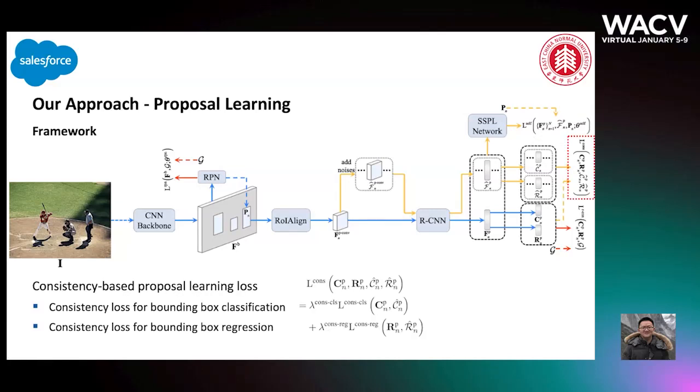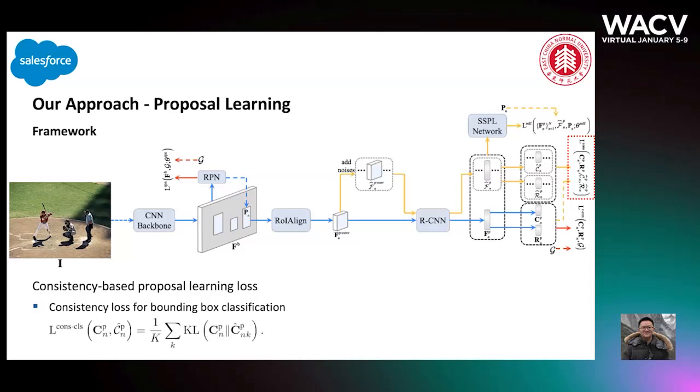Next is the consistency-based proposal learning loss. The consistency-based proposal learning loss consists of consistency losses for both bounding box classification and regression. For consistency loss for bounding box classification, we use KL divergence to enforce class predictions from noisy proposals and their original proposals to be consistent. For consistency loss for bounding box regression, we use the standard bounding box regression loss, smooth L1, to enforce object location predictions from noisy proposals and their original proposal features to be consistent, so we could learn noise-invariant proposal features and predictions using this consistency loss.